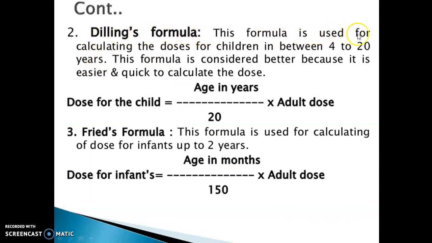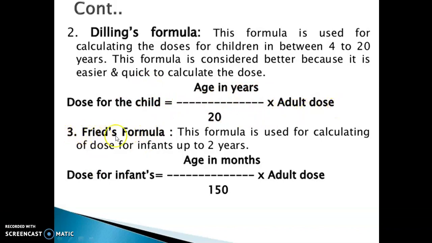The second one is Dilling's formula. This formula is used for calculating the doses for children between 4 to 20 years. This formula is considered better because it is easier and quicker to calculate the dose. The dose for the child is age in years upon 20, into adult dose.